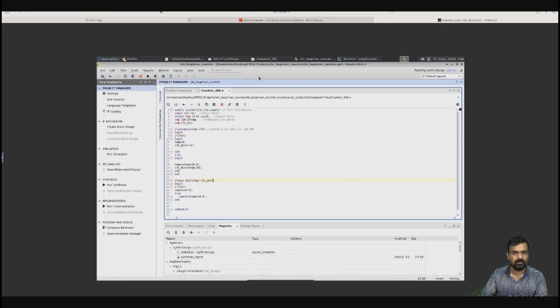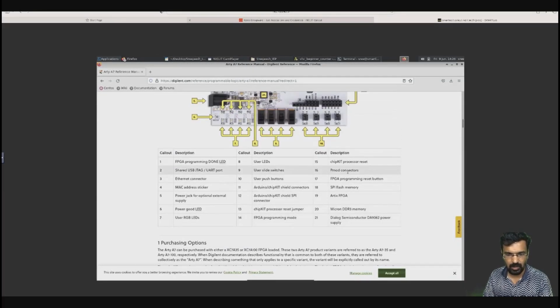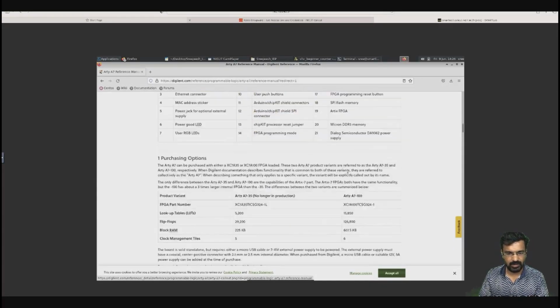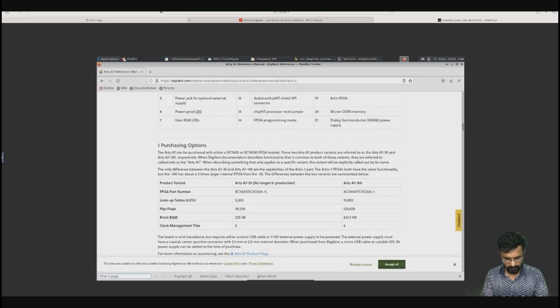So we will go to our user guide. We need one clock pin. If you are unfamiliar, you can press Control F and find clock.